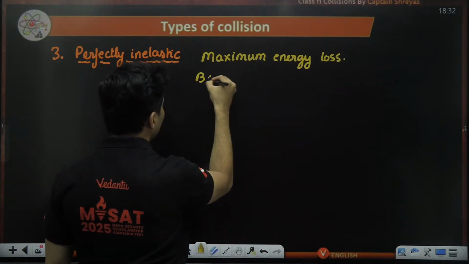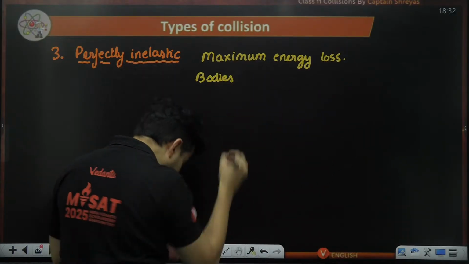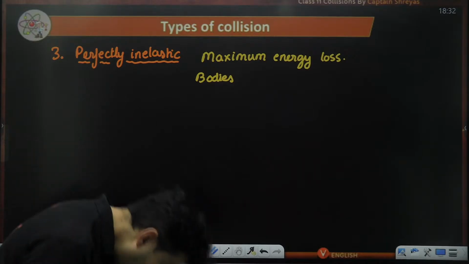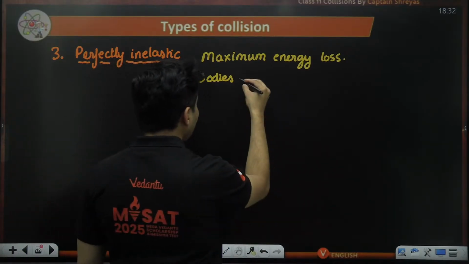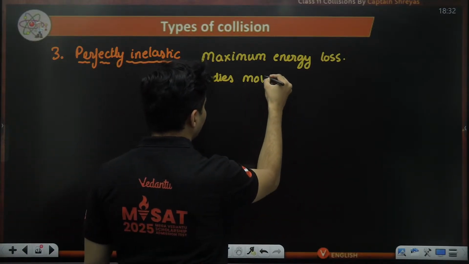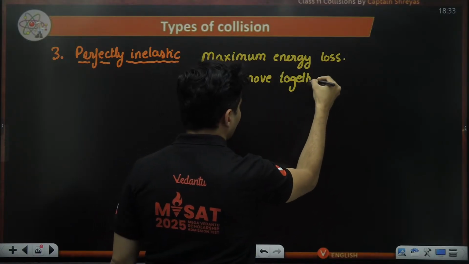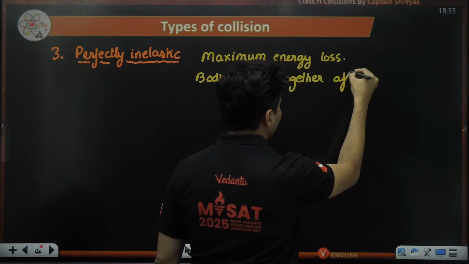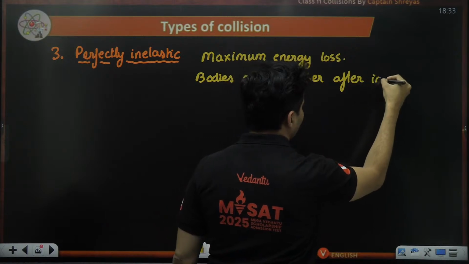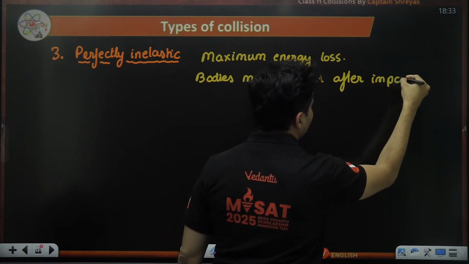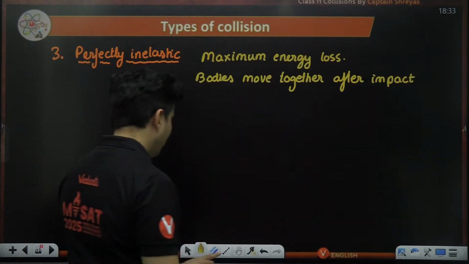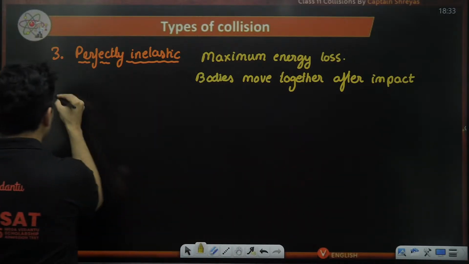And you will see the bodies move together after impact. That is what a perfectly inelastic collision is.